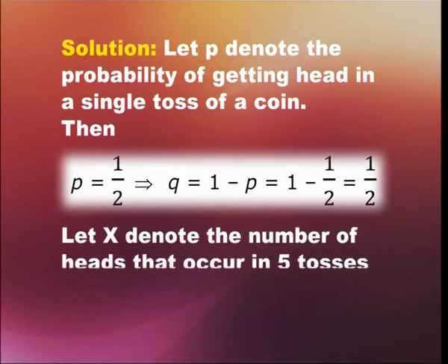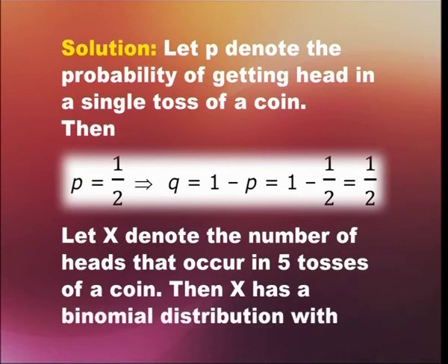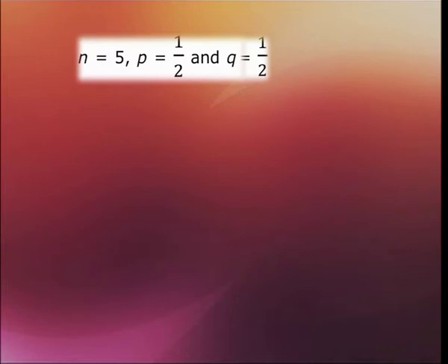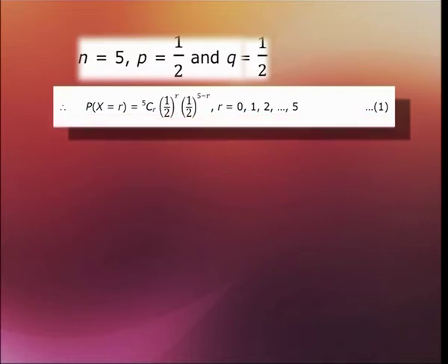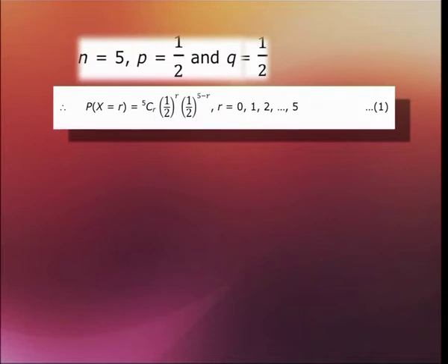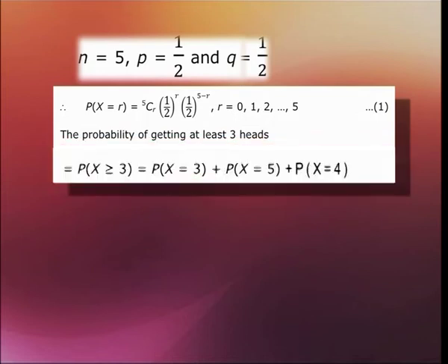Let X denote the number of heads that occur in 5 tosses of a coin. Then X has a binomial distribution with n equals 5, p equals 1/2 and q equals 1/2. So, that implies the probability of X equals r will be equal to 5Cr times (1/2)^r times (1/2)^(5-r), where r is again equal to 0, 1, 2 till 5.